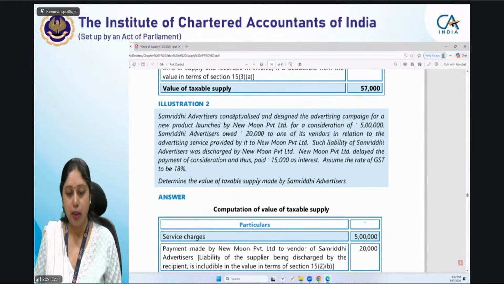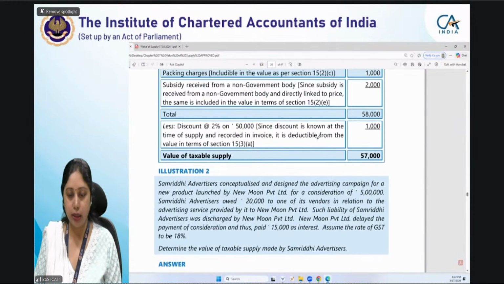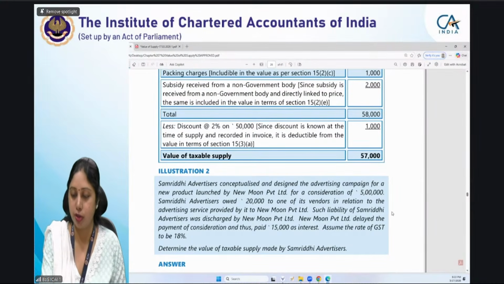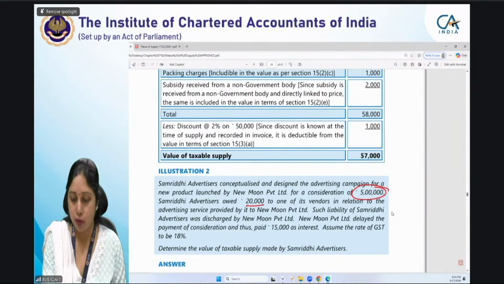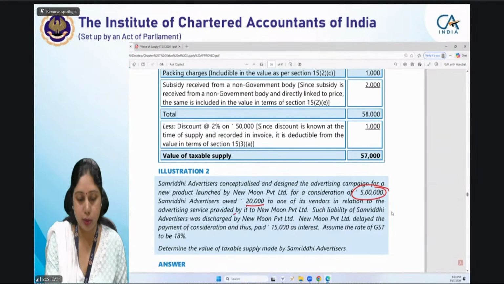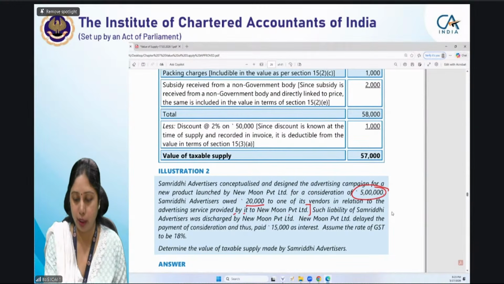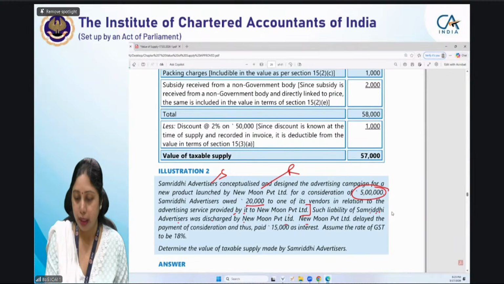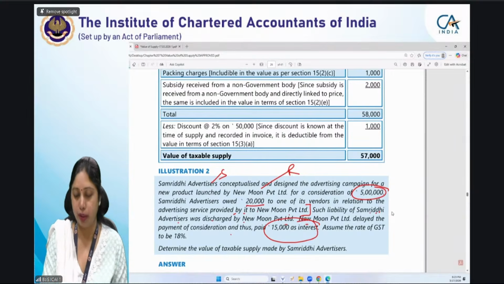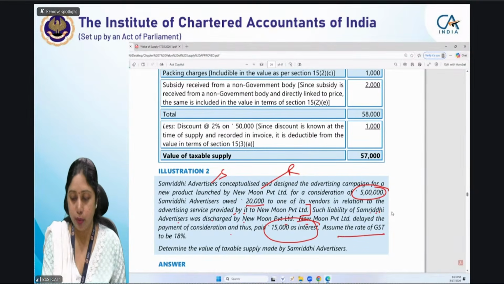Samriddhi advertisers conceptualize and design the advertising campaign for a new product launched for New Moon Private Limited for a consideration of 5 lakhs. It owed rupees 20,000 to one of its vendors in relation to the advertising service provided to New Moon Private Limited. Samriddhi is supplier and New Moon Limited is recipient. So such liability of Samriddhi advertisers was discharged by New Moon Limited. New Moon Limited delayed the payment of consideration and thus paid interest of 15,000. Assume the rate of GST to be 18%.